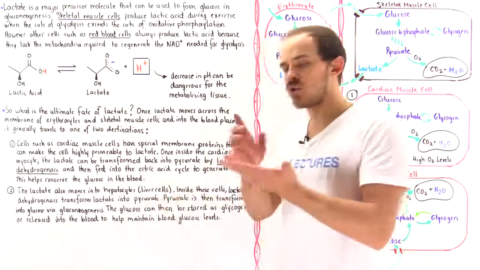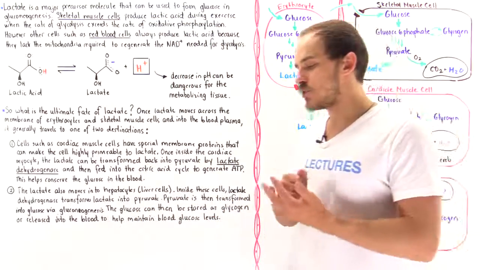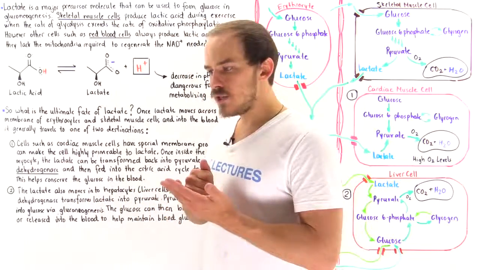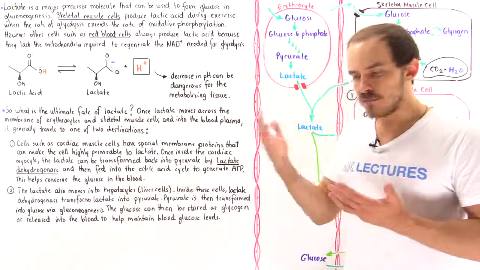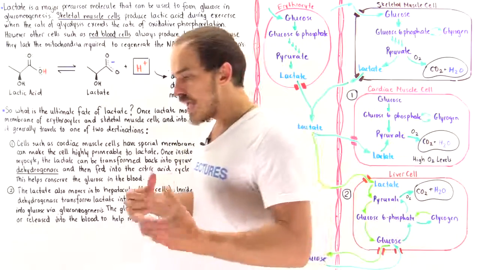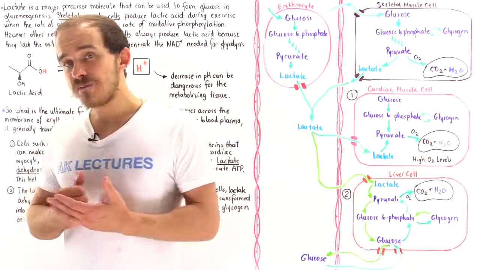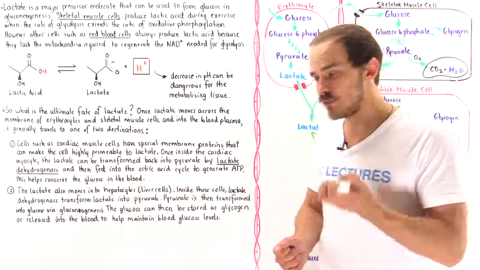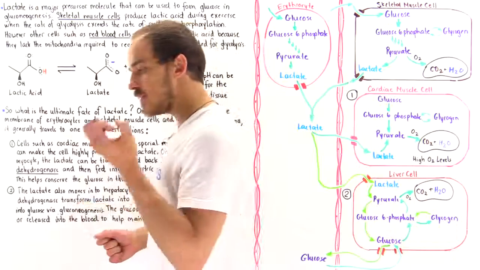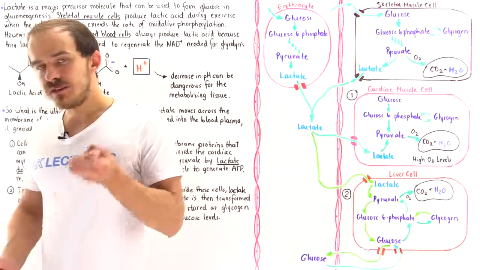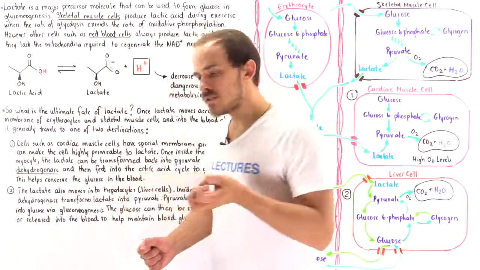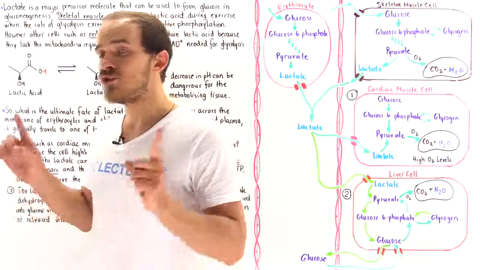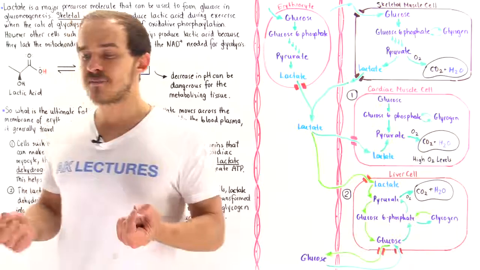So let's begin by focusing on question number one. Why do cells produce lactate? Well, remember that glycolysis, which is basically used to form ATP molecules and pyruvate molecules from glucose, is not a perfect process. What that means is it uses up important molecules known as NAD+ molecules, nicotinamide adenine dinucleotides. And these molecules are needed by glycolysis to continue the process of glycolysis.